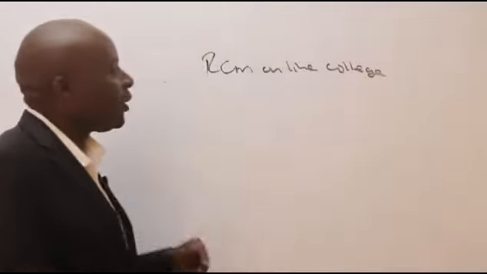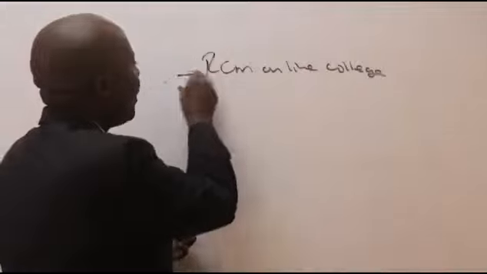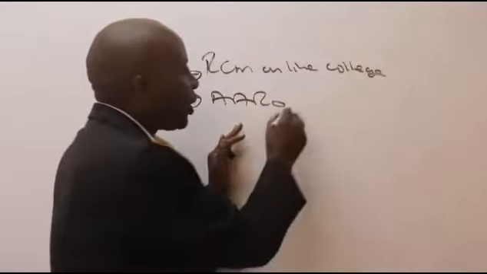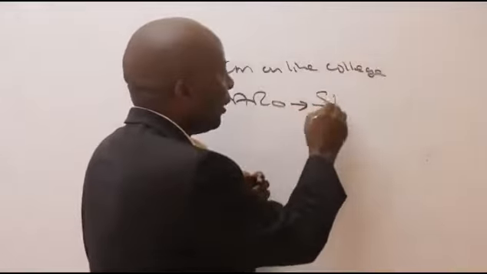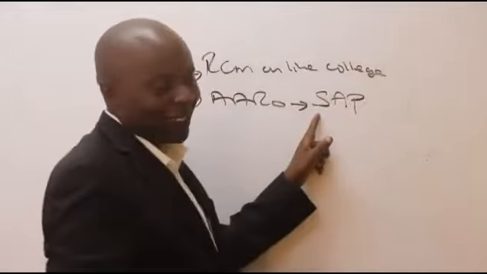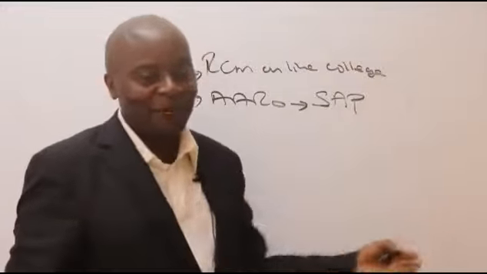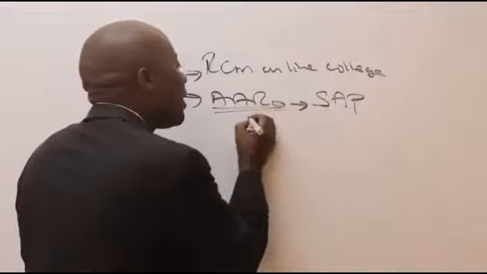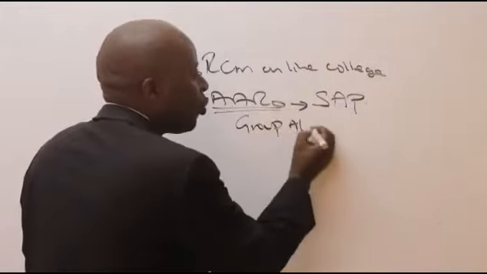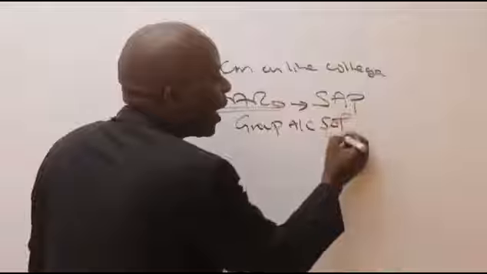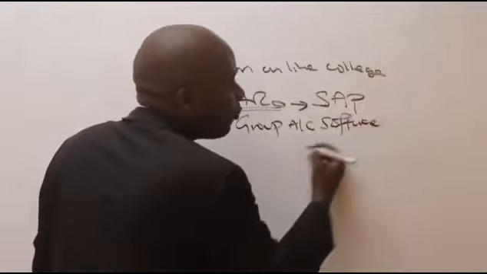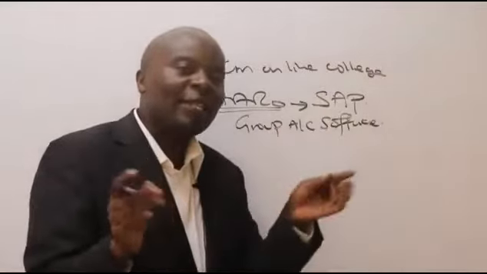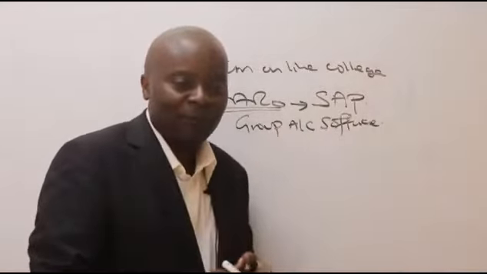Now, when I'm not teaching, what do I do? I'm a full-time employee of a company called Arrow. Arrow happens to be a competitor of SAP. You must have heard of SAP ERP. Arrow is basically a company that provides a group accounting software solution, a very famous one used by a group of companies to consolidate their performance.